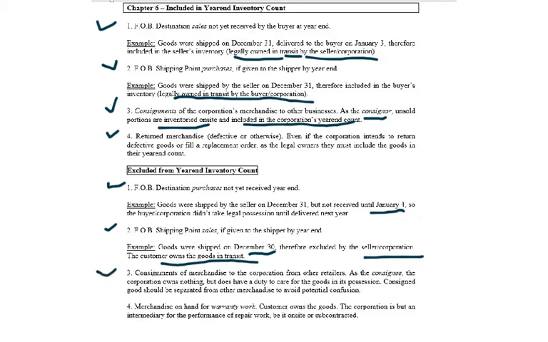Now this number 3 here is consignments of merchandise to our corporation. So now we're in the position of the consignee. So in this case, you own nothing, you take possession of it, and you have a duty of due care that goes along with that.